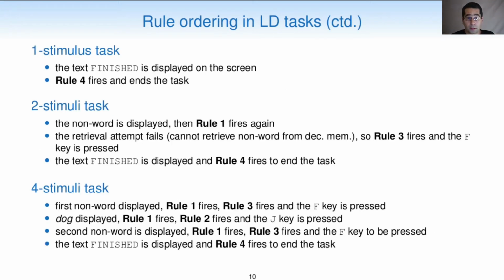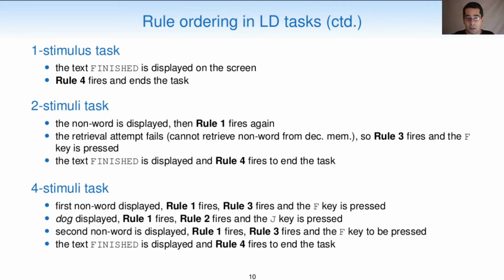Then, depending on which task we are looking at, the following sequences of actions happen. In the one-stimulus task, the text finished is displayed on the virtual screen, in which case rule 4 fires and ends the task. In the 2-stimuli task, the non-word is displayed, then rule 1 fires again, placing a declarative memory request for a word with that form. The retrieval attempt fails, so rule 3 fires and the F key is pressed.